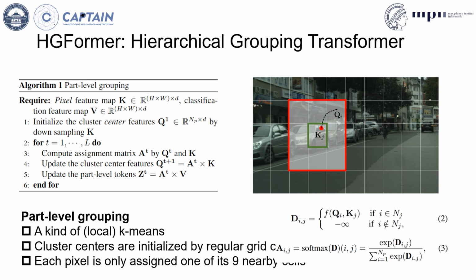The algorithm can be seen on the left. We take the feature maps K and V as input. We initialize the cluster center features Q by downsampling K, then go into the for loop. We compute the assignment matrix A^T by Q, T and K, then we update the cluster center features, and also the part-level tokens. The process is repeated L times.